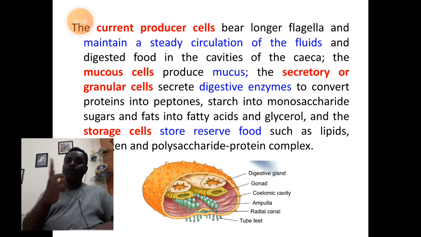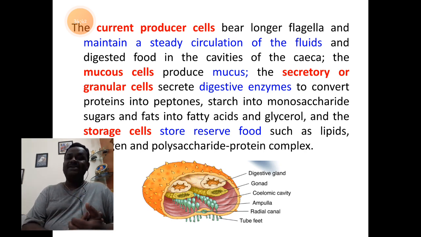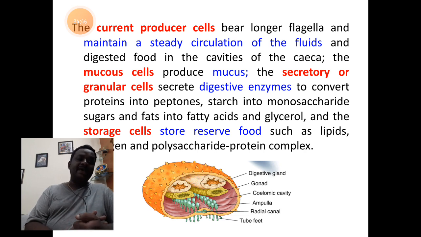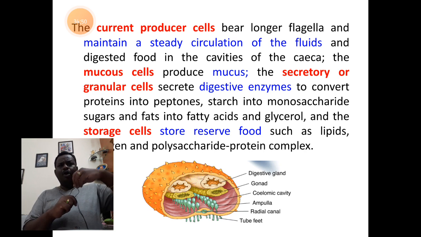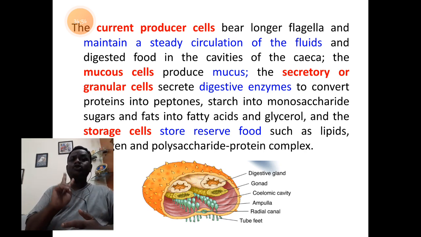Now, the 4th type of cell we have is current producer cells, or simply called current cells. They bear a long flagella. They do 2 important functions, students.